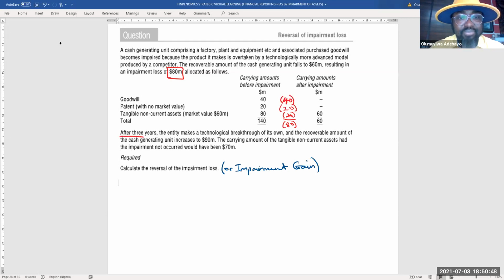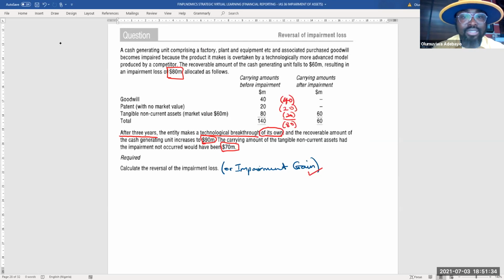Now, 3 years after, the entity has made a technological breakthrough of its own, and the recoverable amount of the cash generating unit has increased to what? To 90. Whereas the carrying amount of tangible non-current assets had the impairment not occurred would have been 70. Now, what will happen? What amount can we reverse as impairment loss, or what amount can we recognize as impairment gain? Very simple.